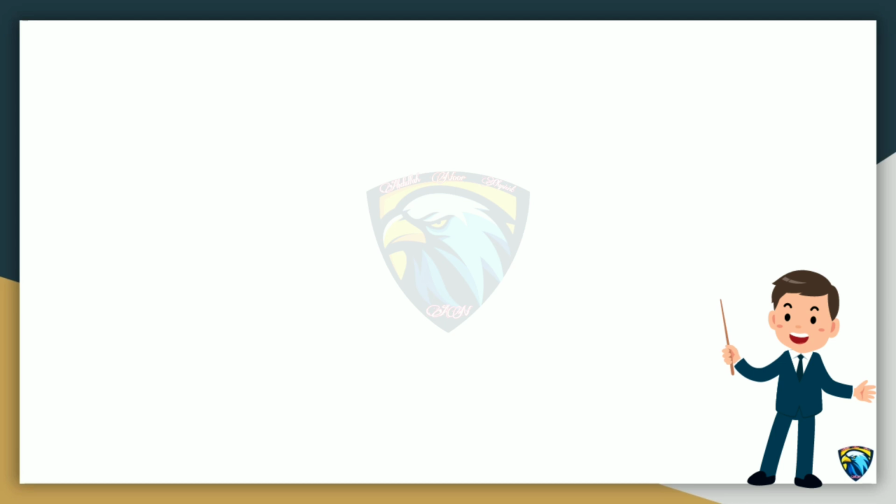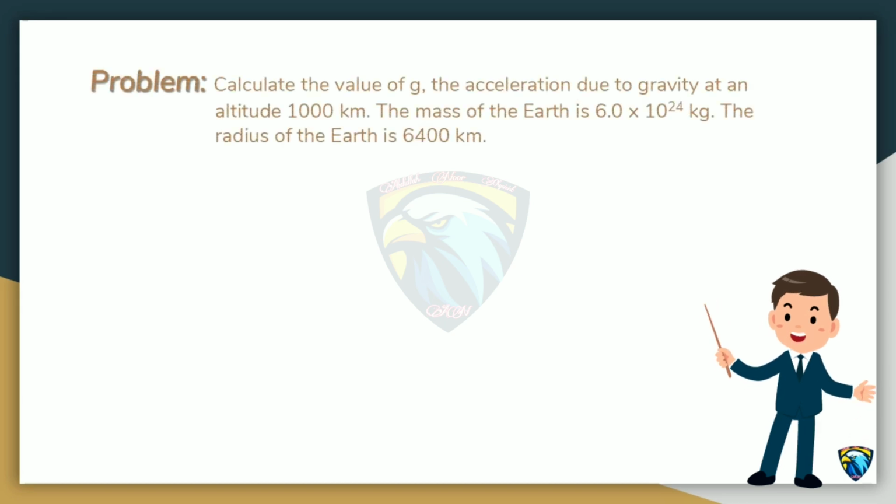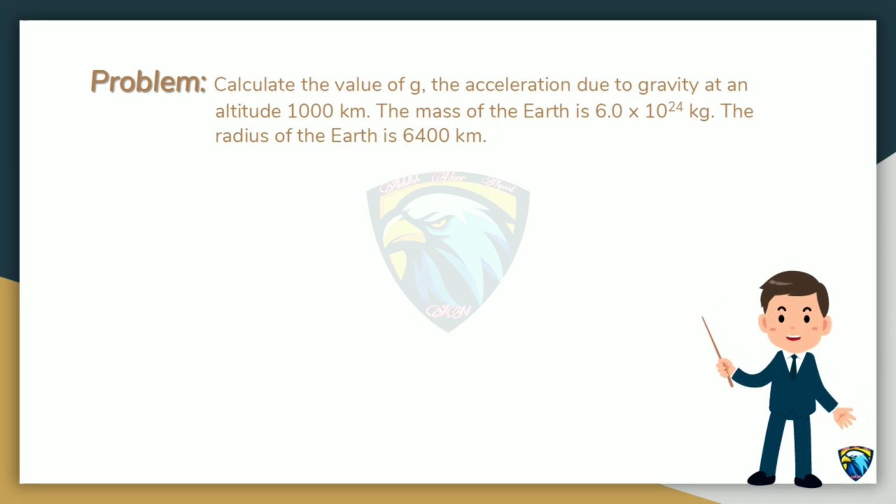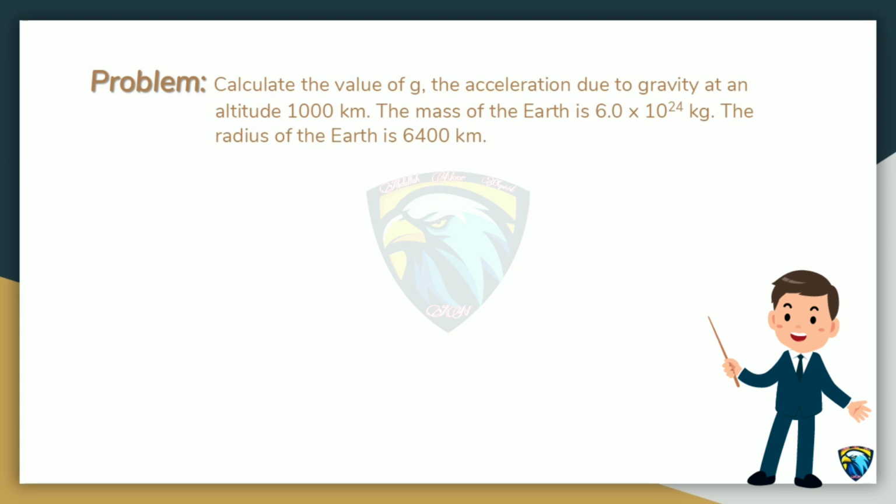Now move toward a numerical problem. Calculate the value of g, the gravitational acceleration, at an altitude of 1000 km. The mass of earth is 6 into 10 power 24 kilogram. The radius of earth is 6400 km.